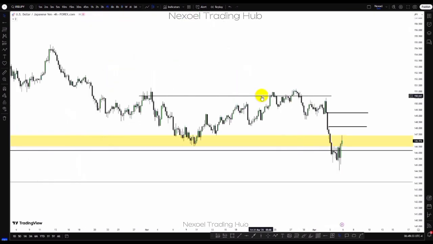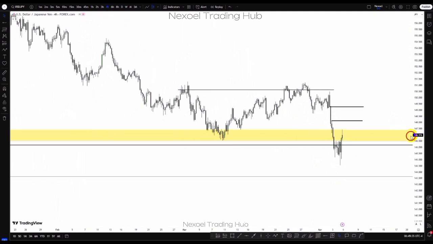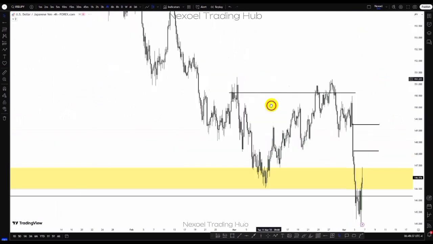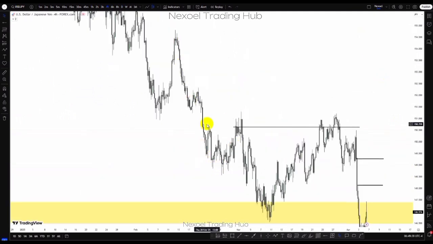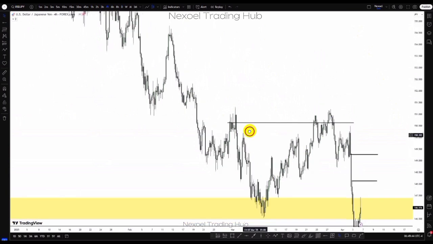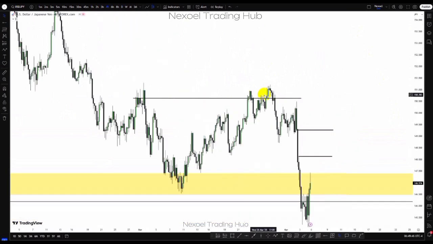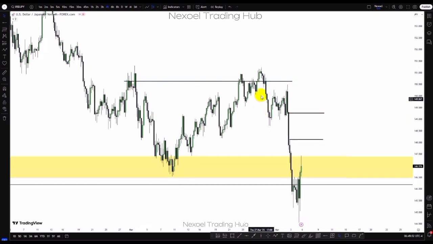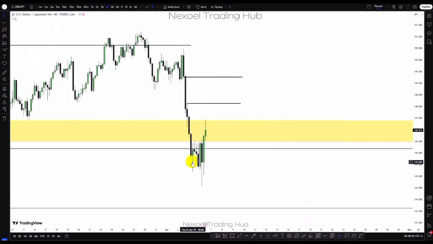So here in the 4-hour time frame, what we can see is the structure: price fell, price returned, took out buy side; price fell, price returned, took out buy side. Inducement liquidity reacted at this zone, which is the daily time frame rejection block zone. And now we can see bearish impulse to the downside. Here we have this valid pullback, fell to the downside, liquidity here, inducement. So you could see price trade higher to the upside into this fair value gap here in the 4-hour time frame.